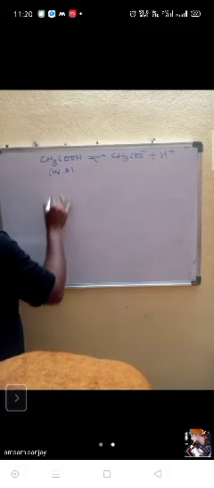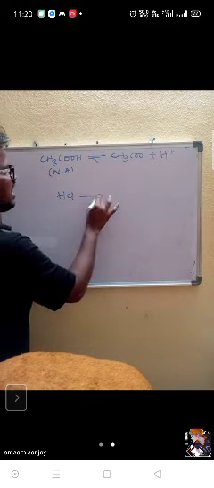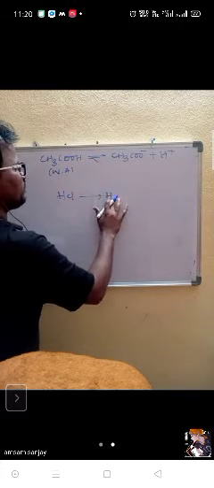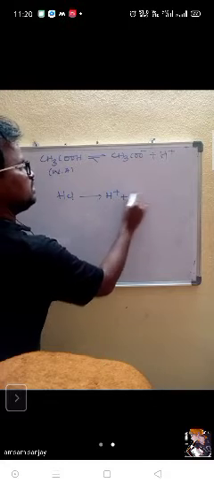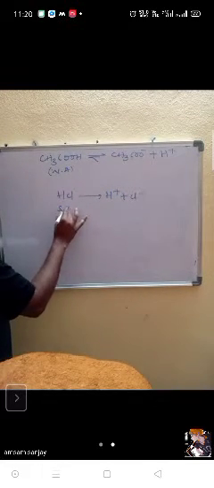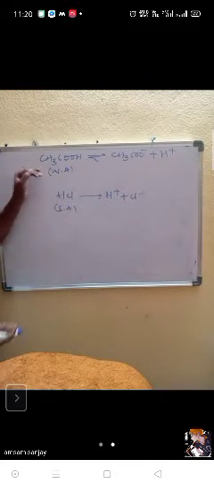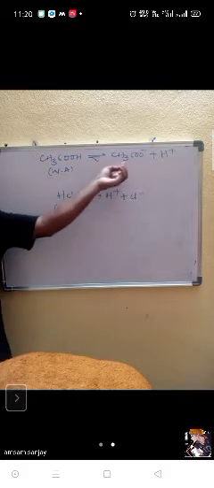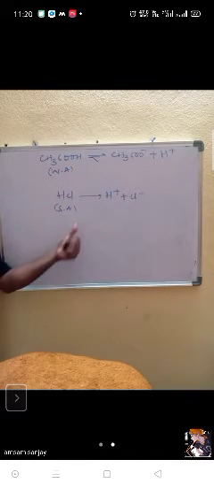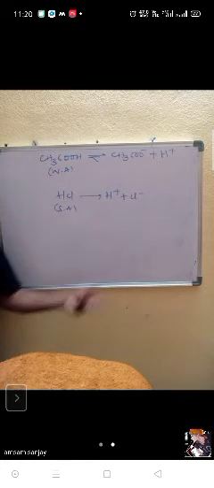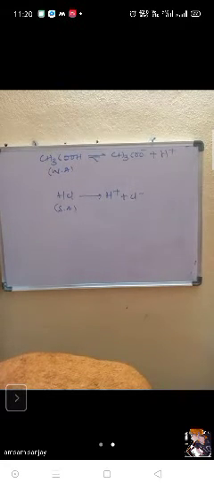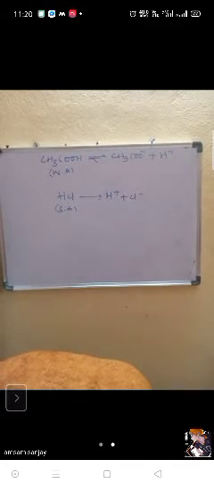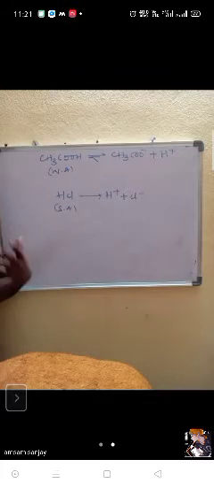For example, when I am writing HCl, I am writing only an irreversible reaction. But when I am writing CH3COOH, a weak acid, I am writing a reversible reaction. Why? Can anybody tell me? What is the reason behind that?